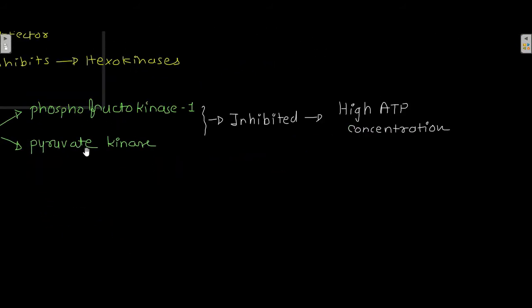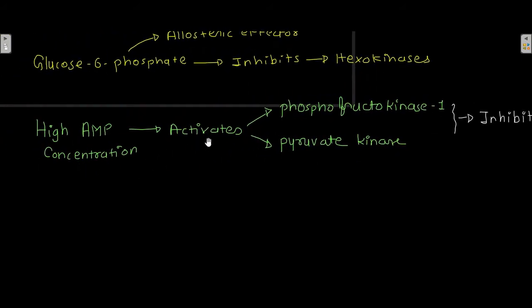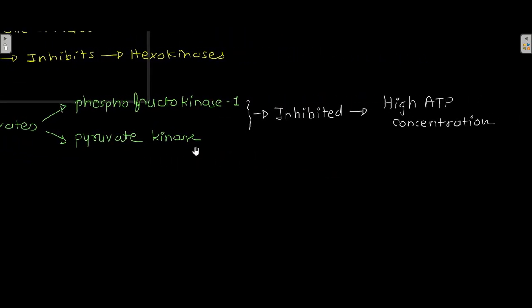Both of these enzymes are inhibited by high ATP concentration. So in the presence of high AMP, glycolysis will take place, and if the system has a high concentration of ATP, then glycolysis will not take place.